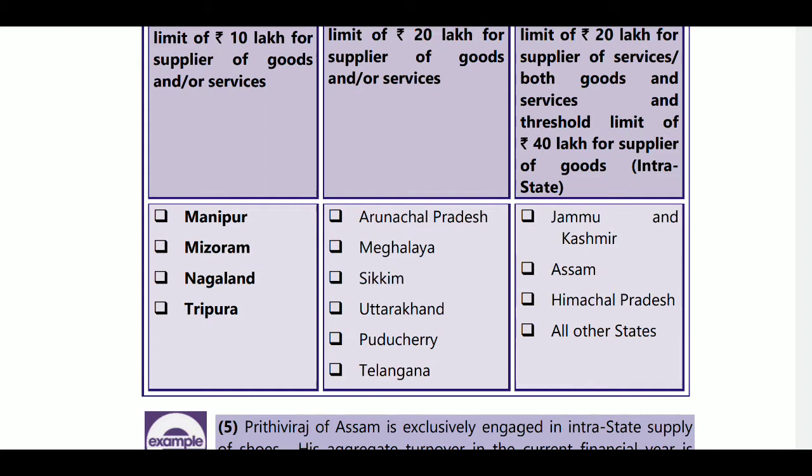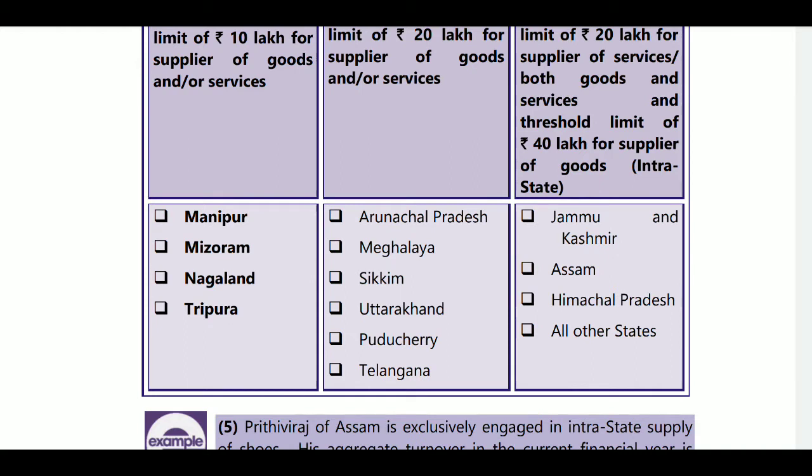And the 20 lakhs cases will be Arunachal Pradesh, Meghalaya, Sikkim, Uttarakhand, Puducherry, Telangana. This is the case for 20 lakhs, even though they are in goods or services.